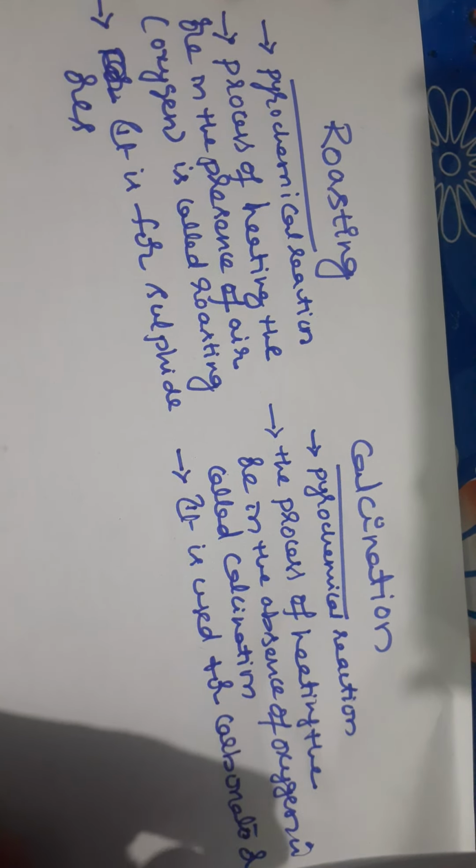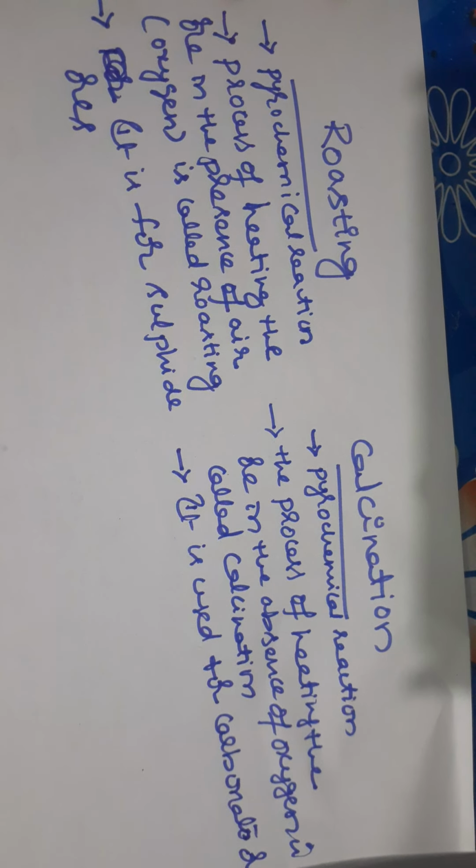But what is an ore? Already we explained in the previous videos, students. You can see it in the playlist of the principles of metallurgy chapter. So the roasting process is used generally for sulfide ores, and the calcination process is used generally for carbonate ores.